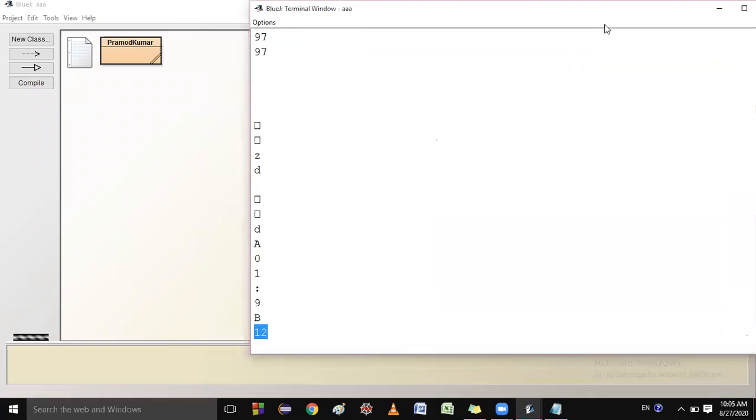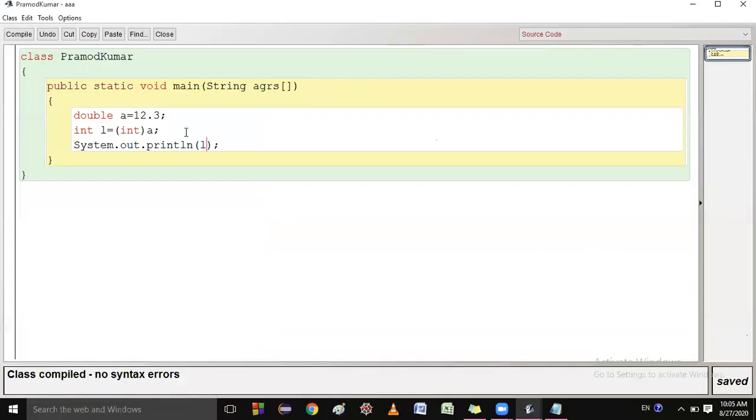So students, can you see this? You have written 12.3 and you are getting 12. So there is data loss or not? You are converting a big data type to a small data type. There is loss, because 0.3 data is lost. Okay, so I am ending this class.